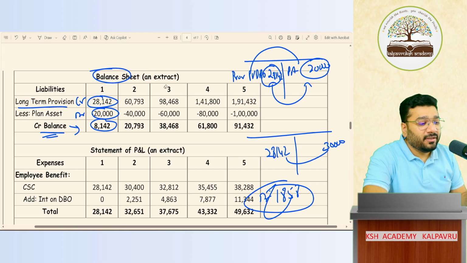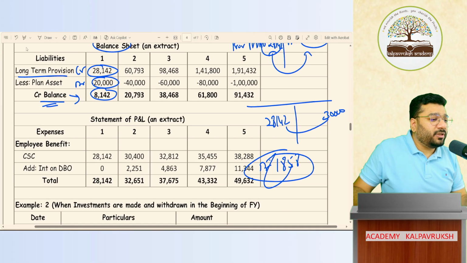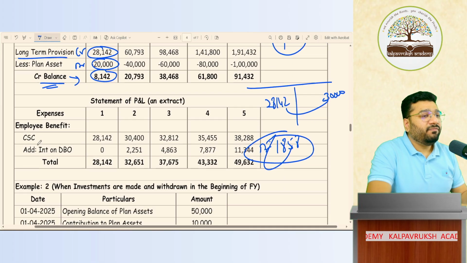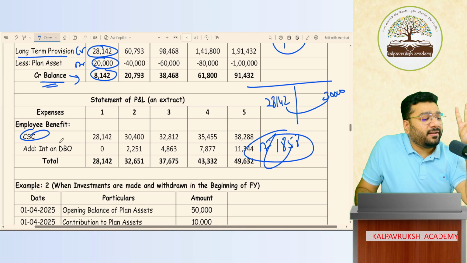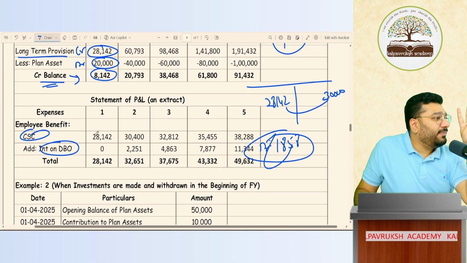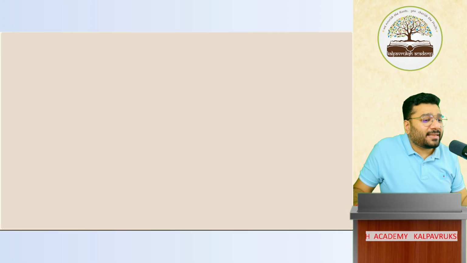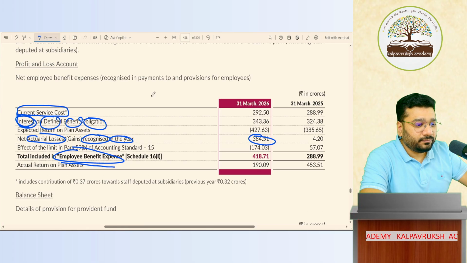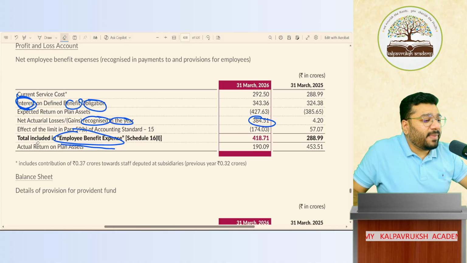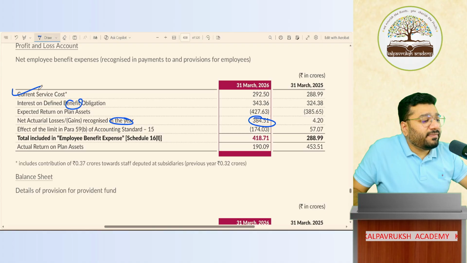Sir, in the statement of P&L, how do we show this? We have only two expenses: one is current service cost, and the other is interest on DBO. Add both and show the total under employee benefit. That is what Axis Bank has done here also. In this financial statement, Axis Bank has added current service cost and interest on DBO and shown it as employee benefit.